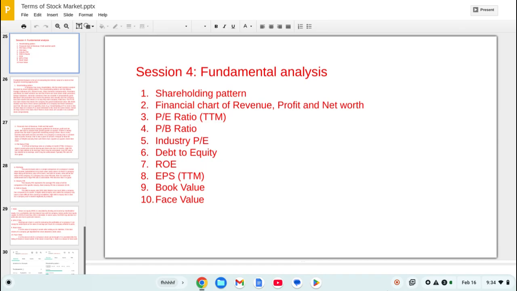Today we'll go for session 4 of our basic course of stock market, and in session 4 we will discuss the fundamental analysis of a stock. Okay, so now here we are about to be clear about investment and trading.